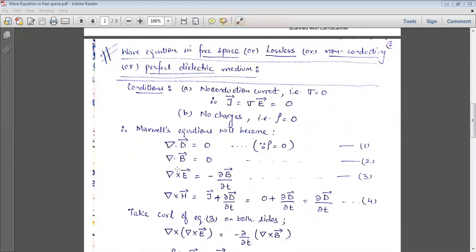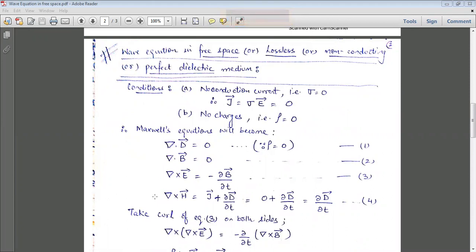Third is Faraday's law of electromagnetic induction, that is del cross E vector is equal to minus curly B by curly t, the partial differentiation of the magnetic flux density. And the last Maxwell equation is del cross H is equal to J vector plus curly D by curly t. But as per our conditions, J vector is equal to 0.